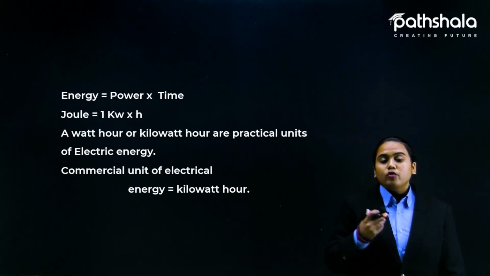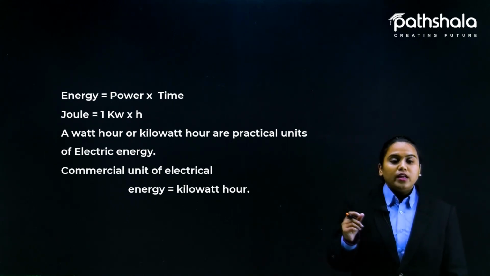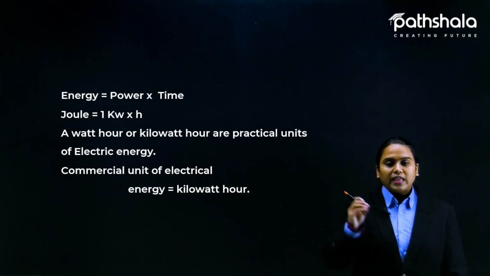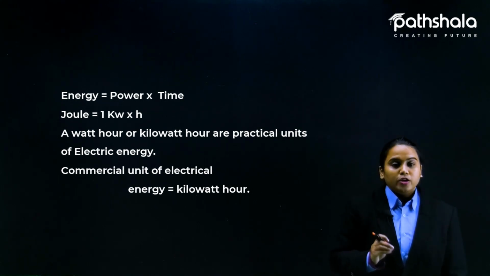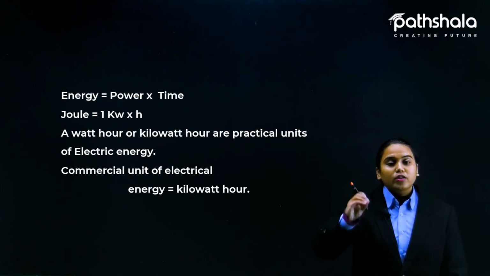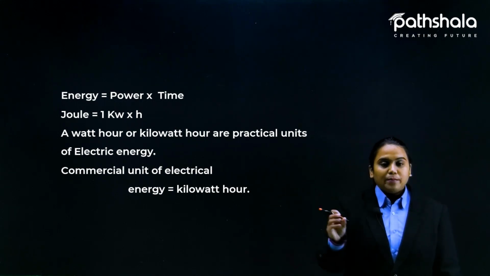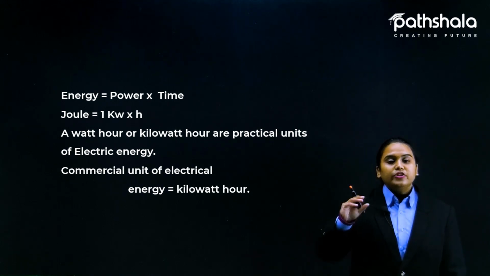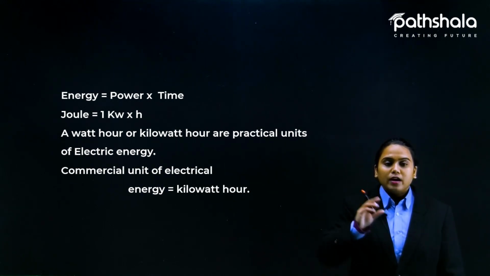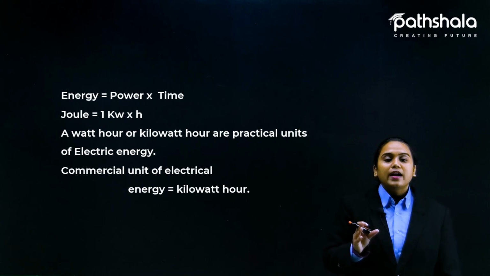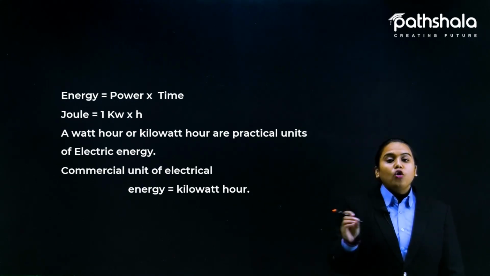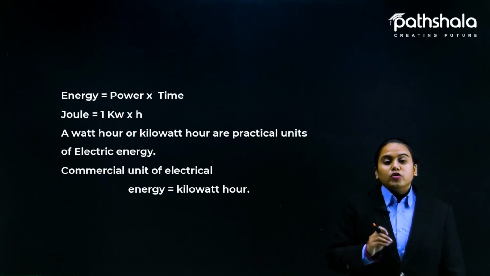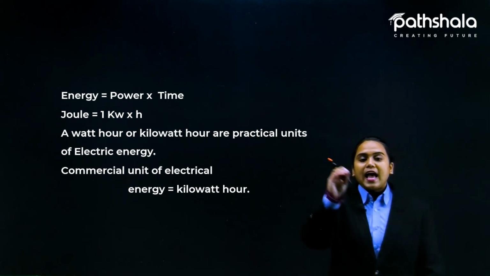Whenever you hear that a device is using that much kilowatt hour, it is actually the value of energy. In exam questions, if the device is using 4 kilowatt hour, that tells you this is the amount of energy used.